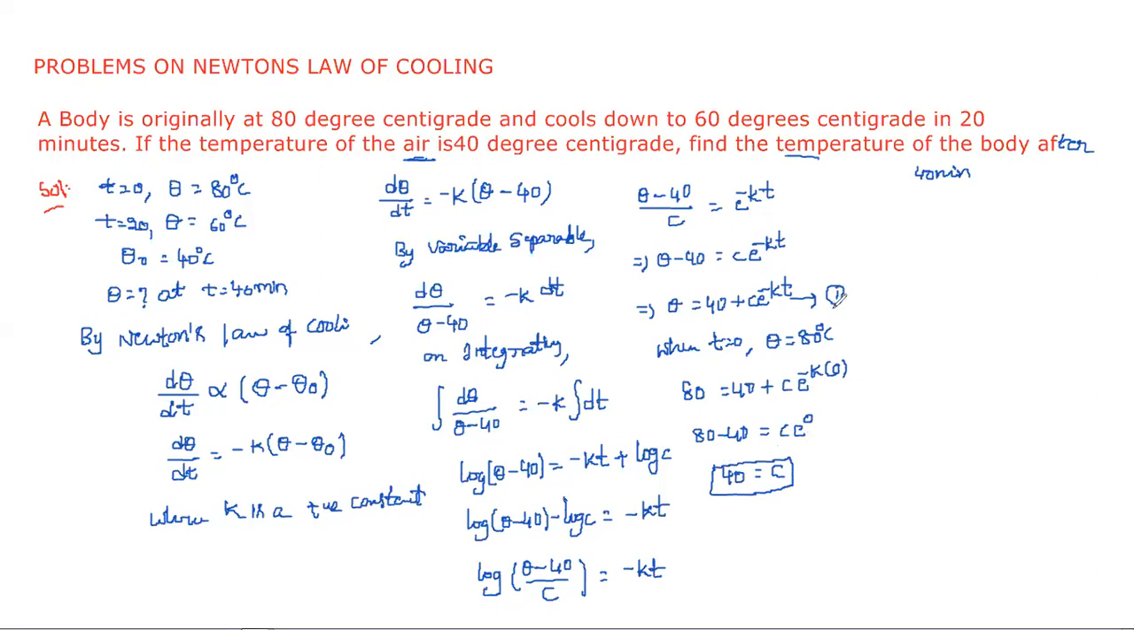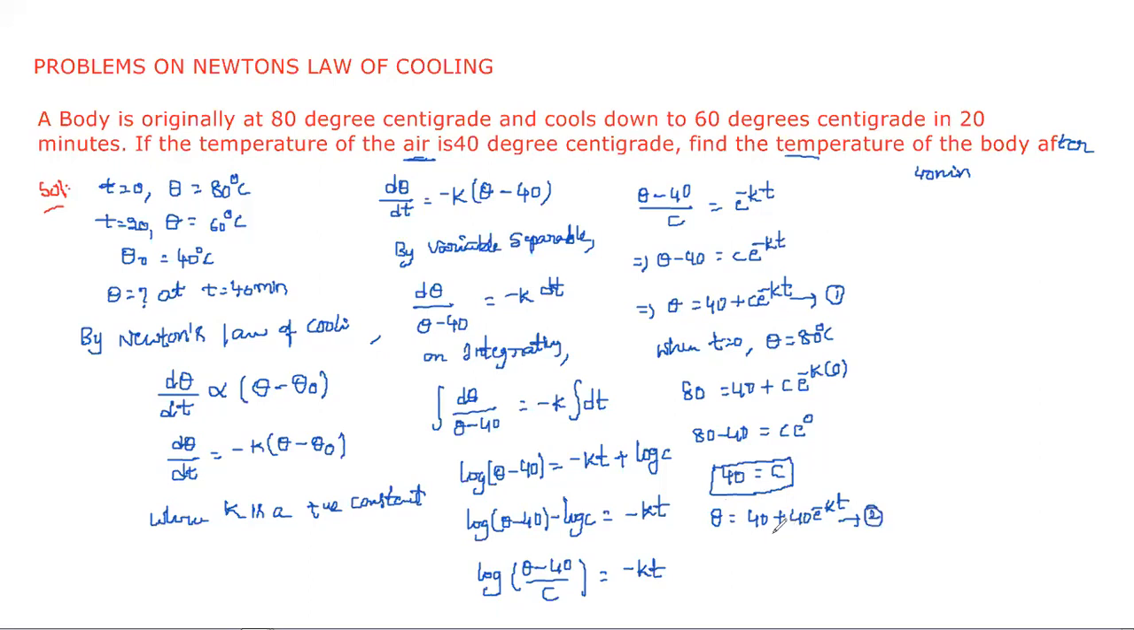After writing equation 1, what is the next step? You need to find the value of c by using the initial condition. And now we have to substitute this c in equation 1. By substituting in equation 1, we get theta is equal to 40 plus 40 into e power minus kt, and let it be taken as equation 2.